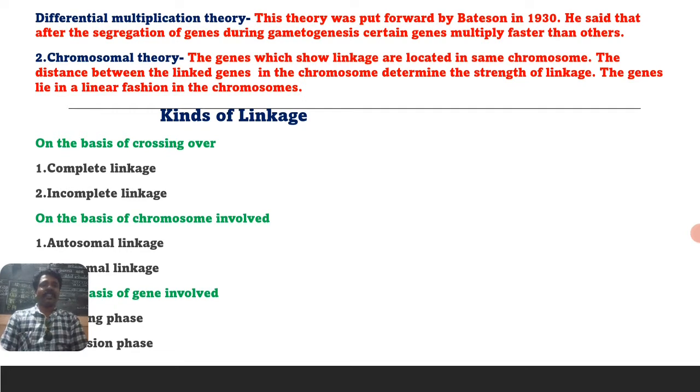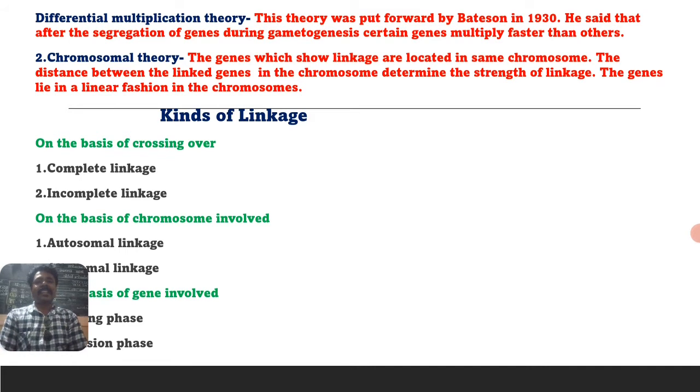Certain genes multiply faster than others during gamete formation, after segregation of these genes during gametogenesis. That theory is called the differential multiplication theory.